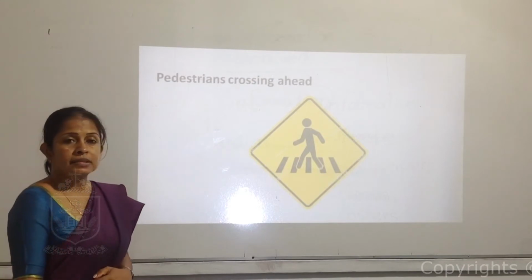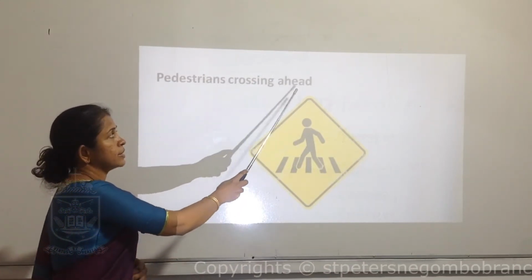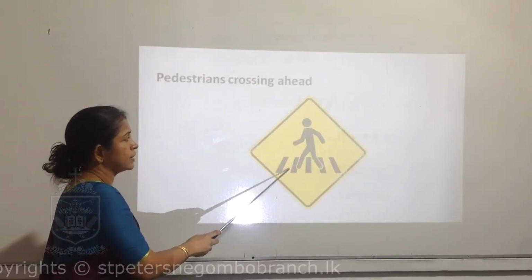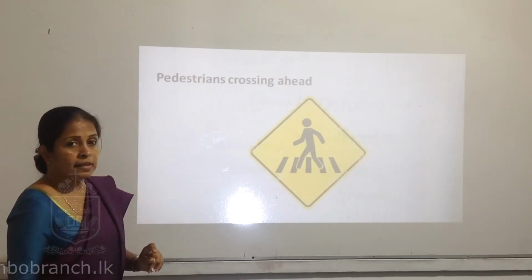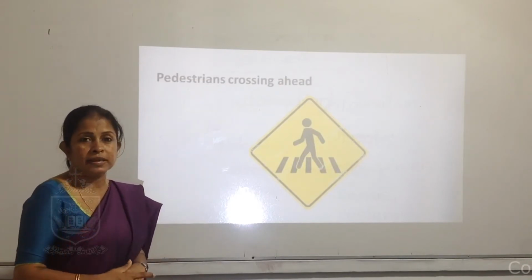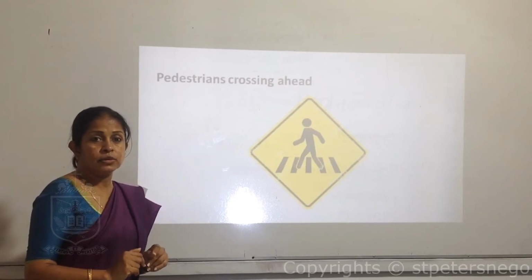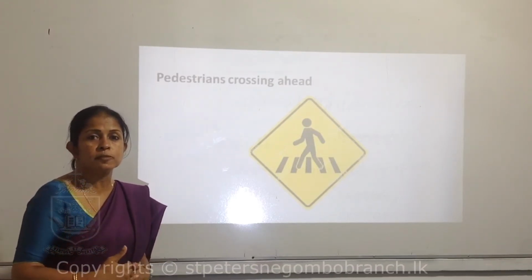Here, what they say is pedestrian crossing ahead. This is a man crossing the road. This symbol is put before the pedestrian crossing. Then the drivers know there is a pedestrian crossing, so they have to reduce the speed.